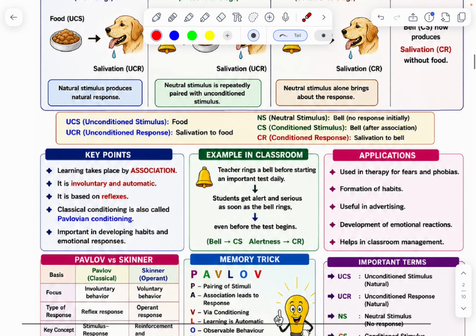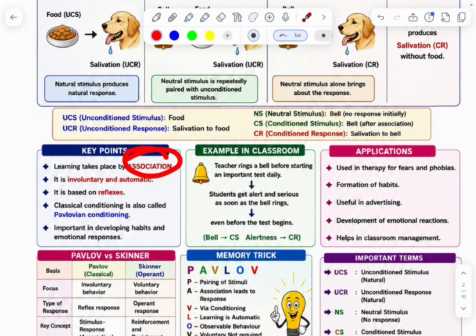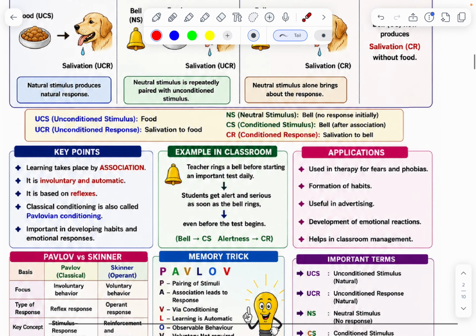Here are the key points. It is involuntary and automatic. It is based on reflexes. Classical conditioning is also called Pavlovian conditioning. Important for developing habits and emotional responses.